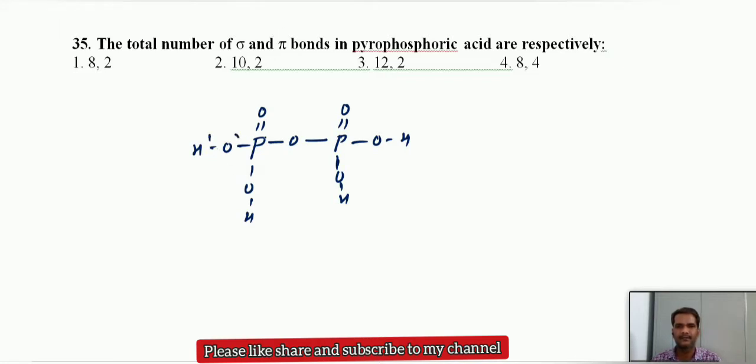Here 1, 2, 3, 4, 5, 6, 7, 8, 9, 10, 11, 12. And pi bonds, 2 pi bonds are there. So in total we have 12 sigma bonds and 2 pi bonds.